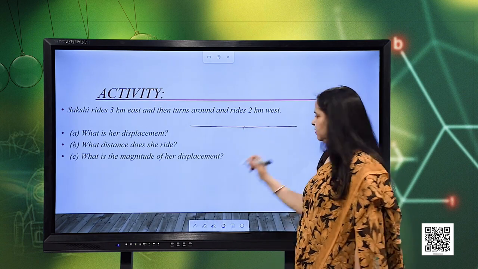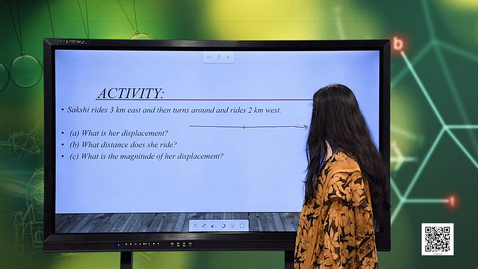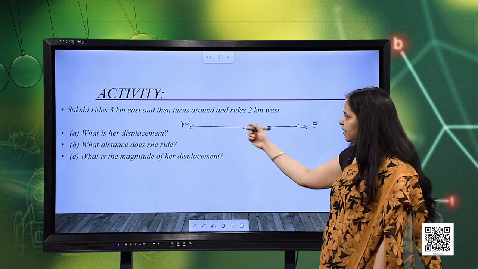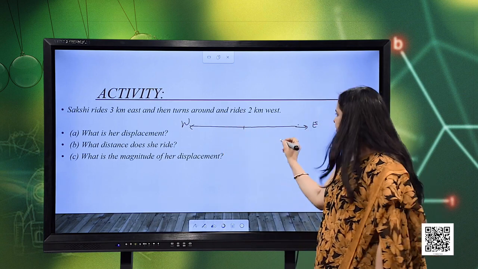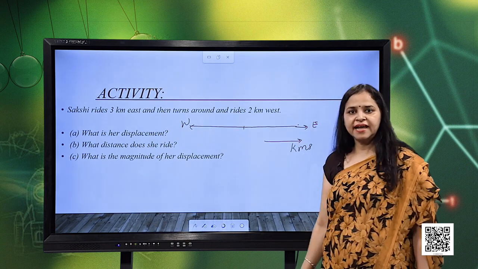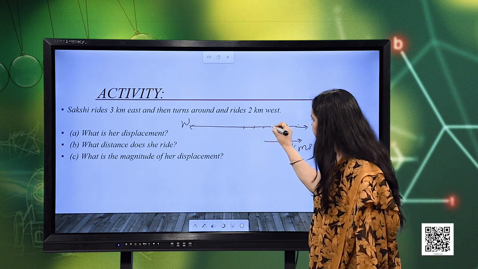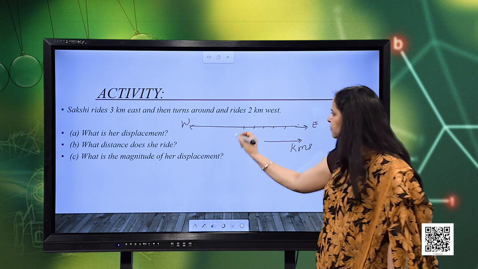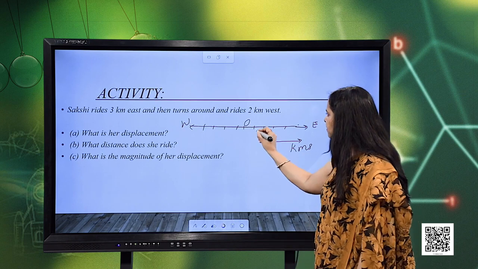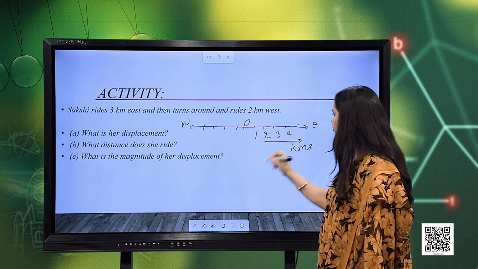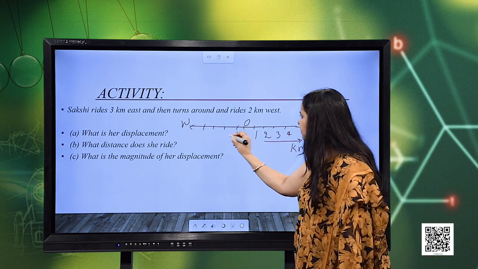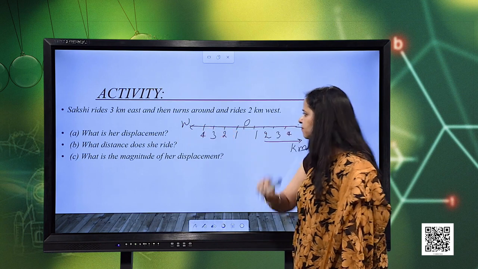So, again I consider a reference frame, let us say, a simple reference frame with respect to the direction. This towards the right, it is east, and this direction I consider, let us say, west. Now, since the distance travelled is in kilometers, the scale will be in kilometers. I can also divide the scale in equal divisions on both sides, and let me mark it as 0. This is the origin, then 1, 2, 3 and 4. So, here 1, 2, 3, 4 are specifying the distance in kilometers. Same way here also 1, 2, 3, 4, right.